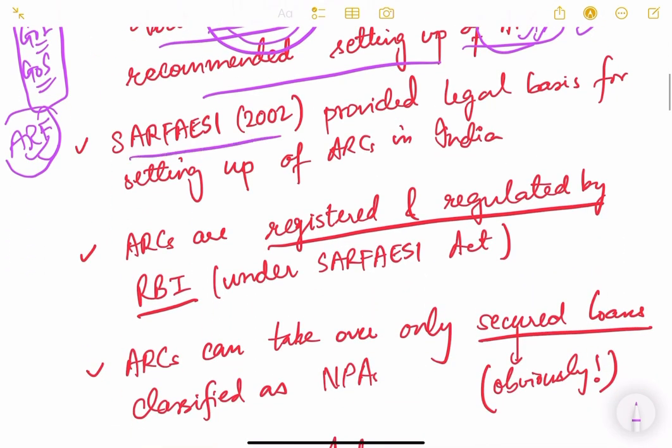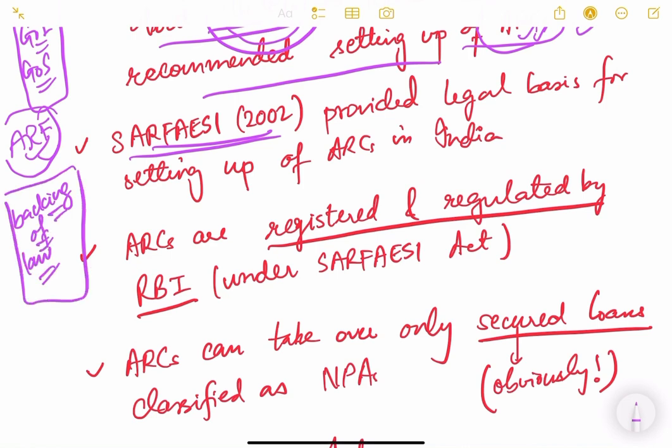But in order to establish any institution, there should be a backing of law, right? There should be some legal backup, with rules and regulations in its favor, and some legal basis. Otherwise people will challenge it as to what is the statutory provision behind it. The statutory provision that was given was the SARFAESI Act of 2002.